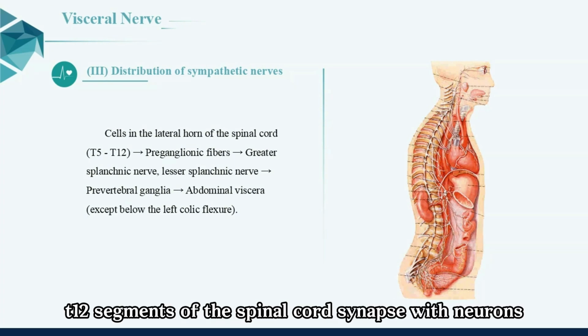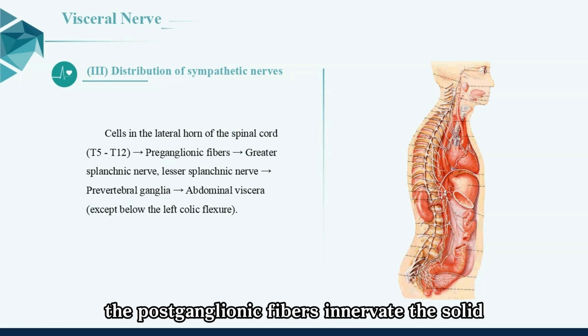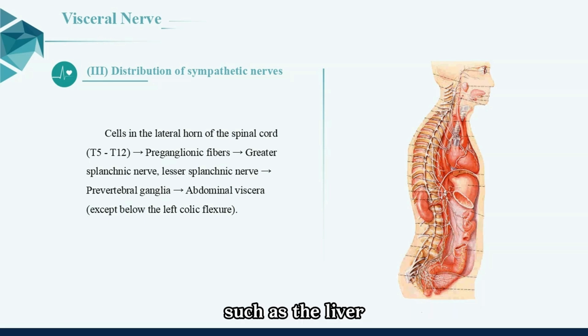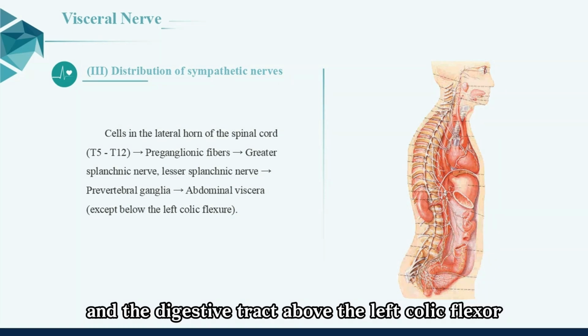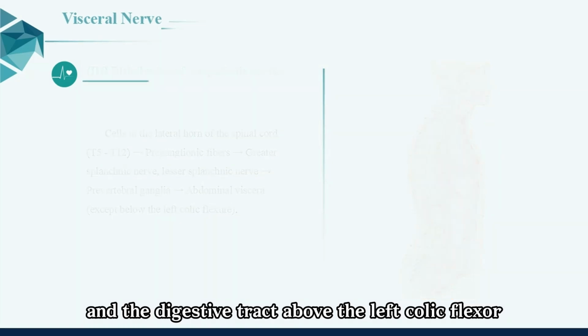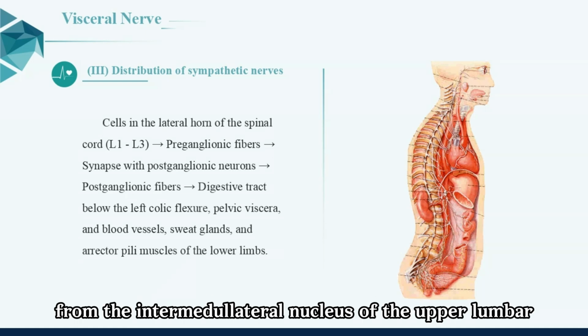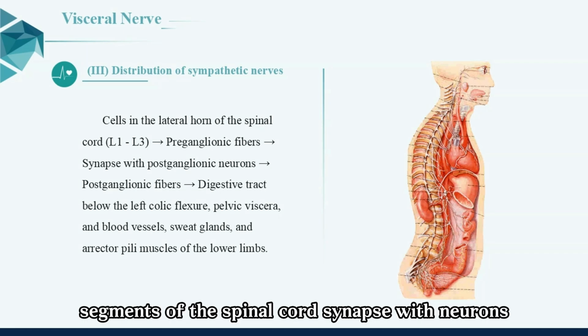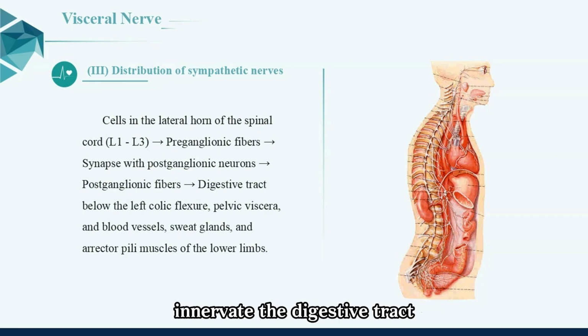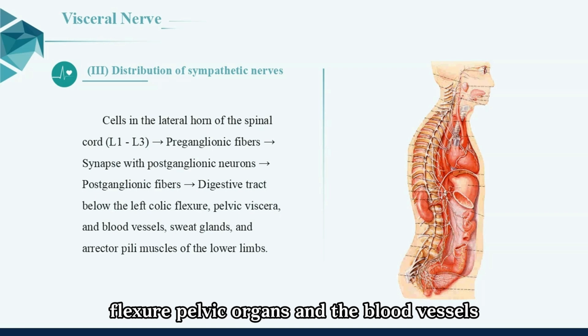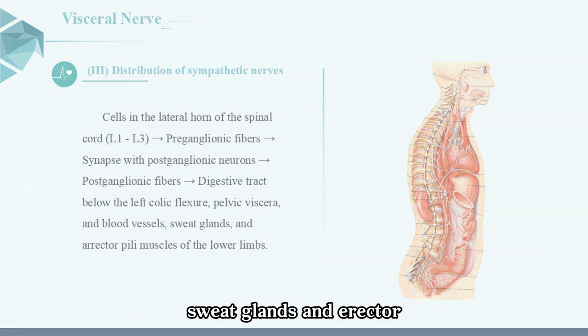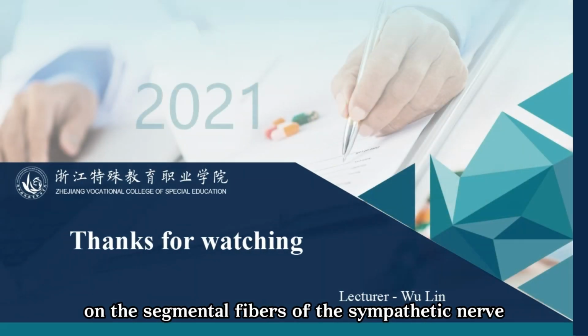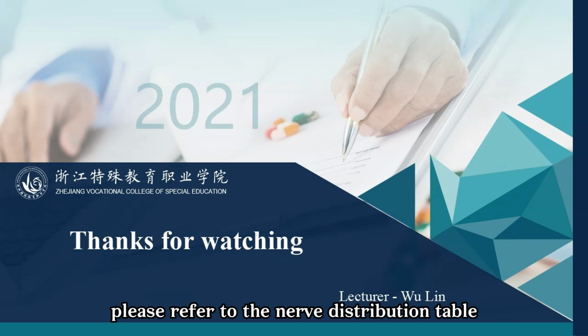cord synapse with neurons, the postganglionic fibers innervate the solid abdominal organs such as the liver, spleen, and kidney and the digestive tract above the left colic flexure. After the preganglionic fibers from the intermediolateral nucleus of the upper lumbar segments of the spinal cord synapse with neurons, the postganglionic fibers innervate the digestive tract below the left colic flexure, pelvic organs, and the blood vessels, sweat glands, and erector pili muscles of the lower limbs. For details on the segmental fibers of the sympathetic nerve, please refer to the nerve distribution table of visceral organs.